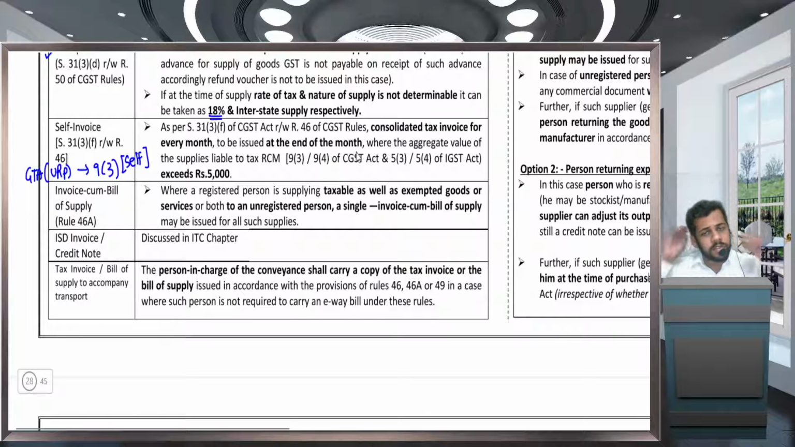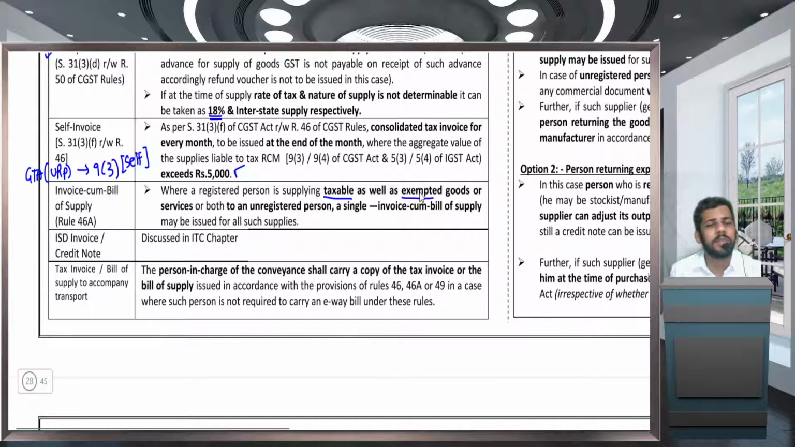And in this case, a consolidated tax invoice can be issued at the end of every month if the aggregate value of supplies is less than 5,000. If it is exceeding 5,000, then a per-invoice has to be issued. Invoice cum bill of supply, we have already seen. Taxable as well as exempt supply. Invoice cum bill of supply has to be issued.